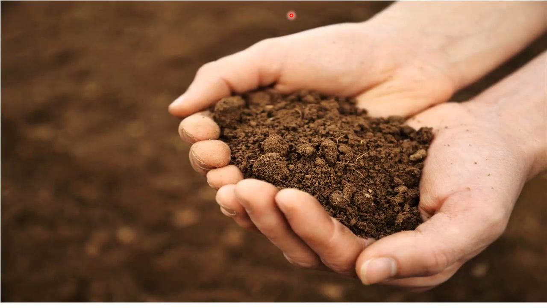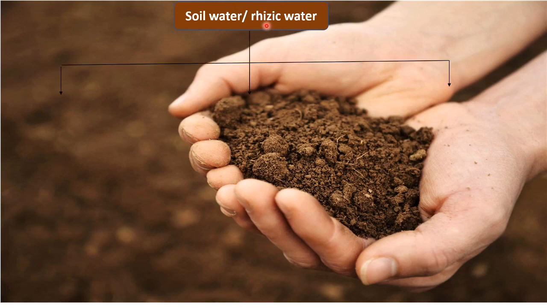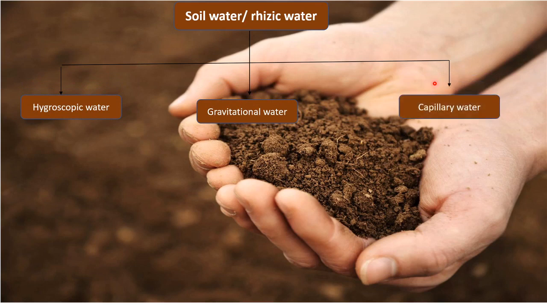Now we take into consideration the next soil composition, which is also called soil water. It is the amount of water present in the soil. These can be divided into three types: hygroscopic water, gravitational water and capillary water.